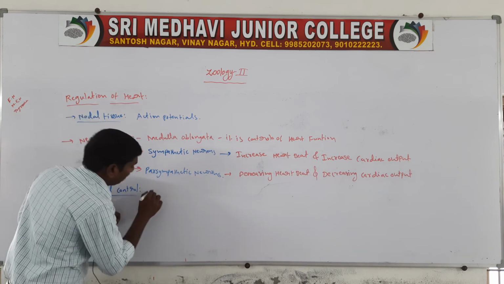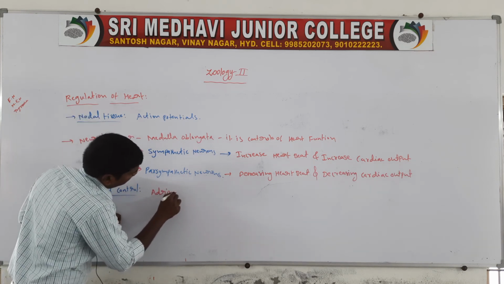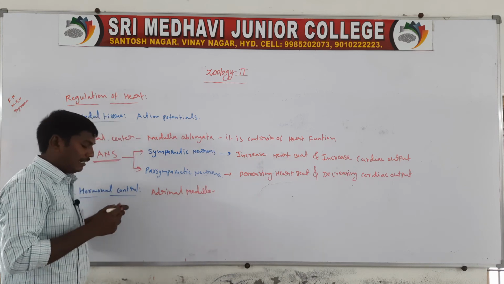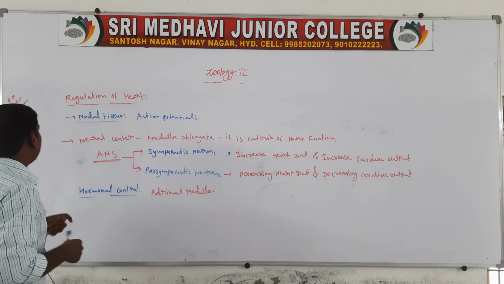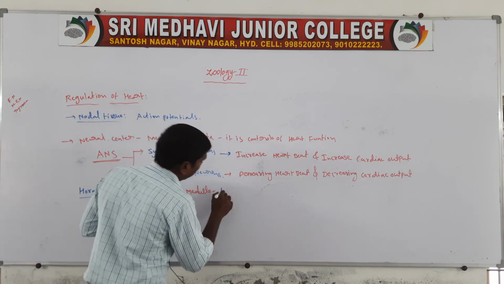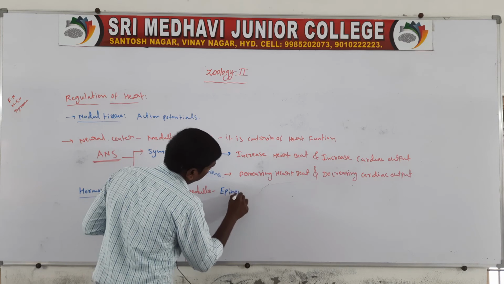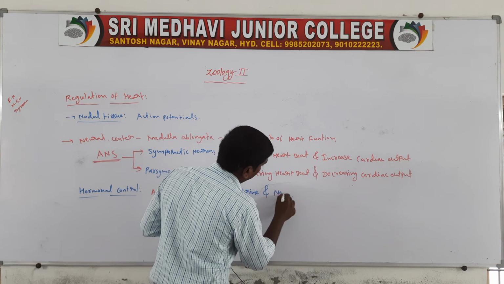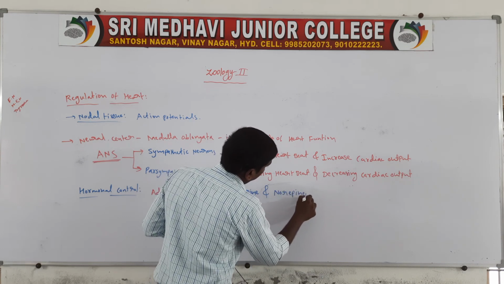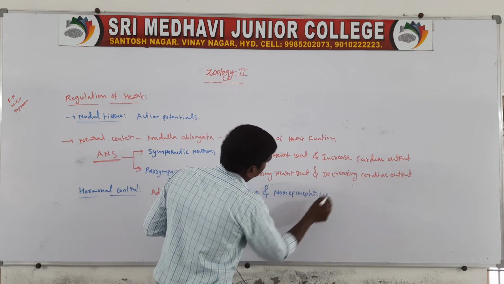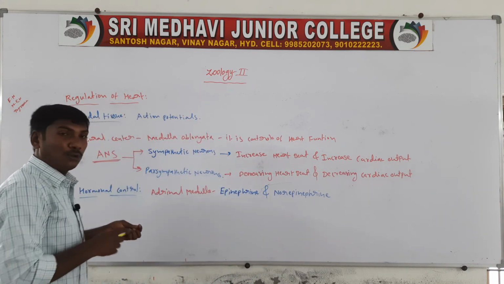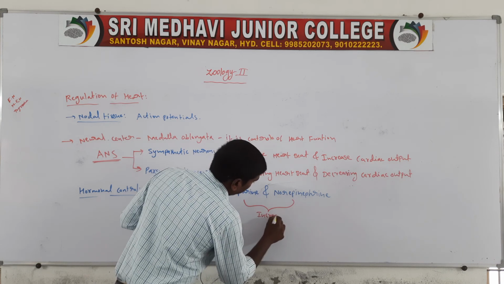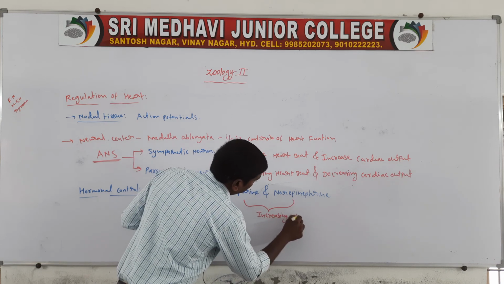The adrenal medulla releases two hormones: one is epinephrine and the other is norepinephrine. These two hormones increase the heartbeat.